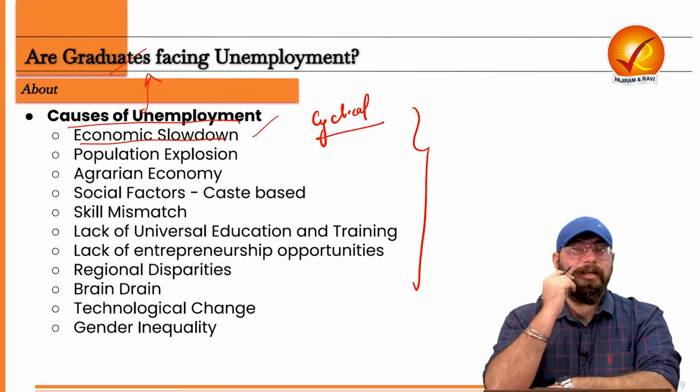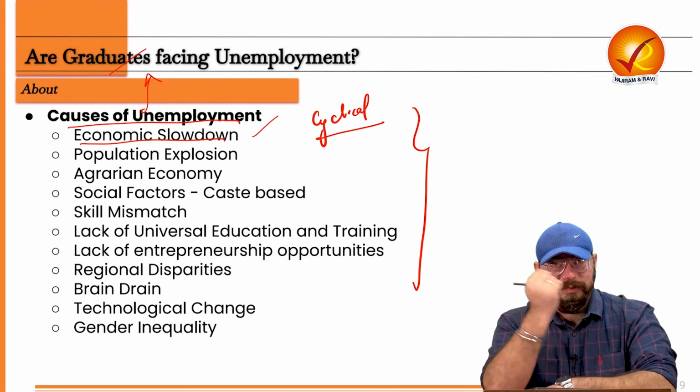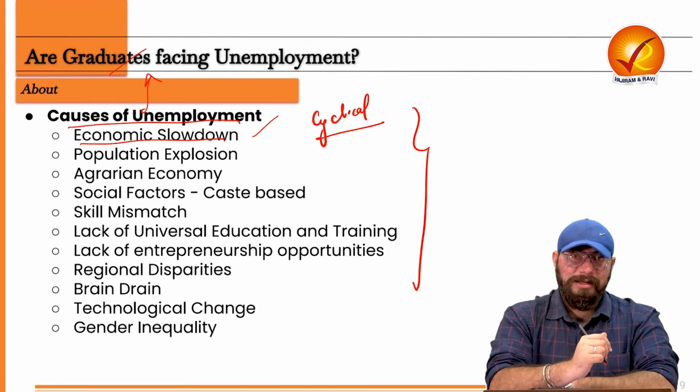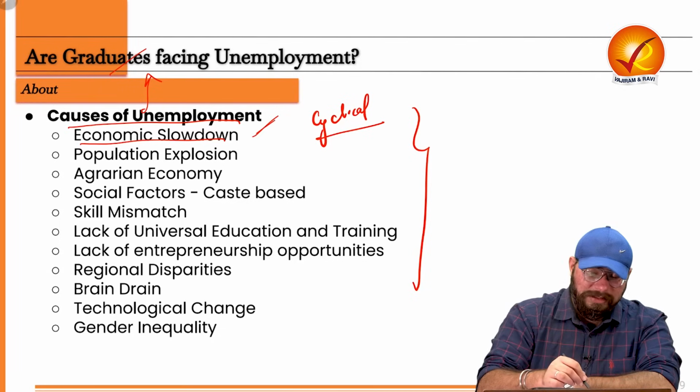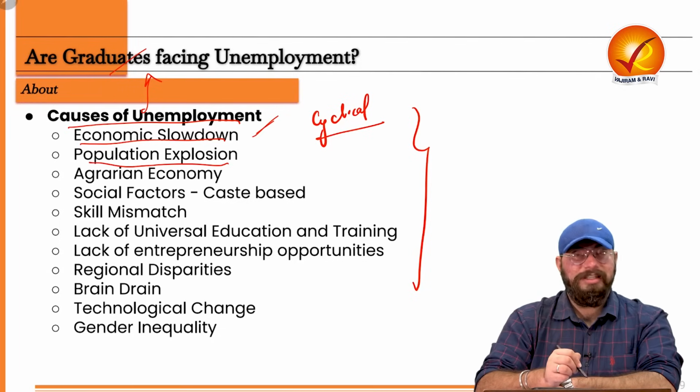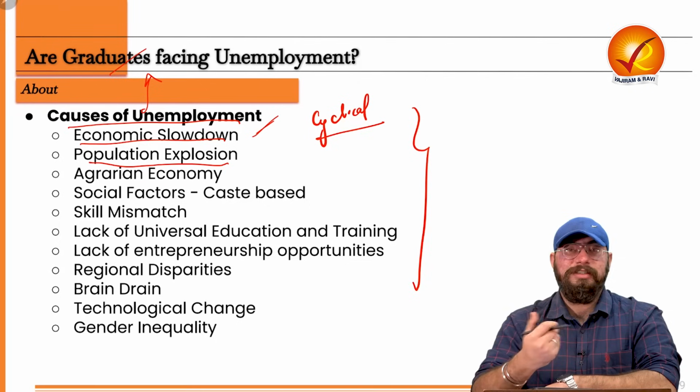So these news we keep on hearing, and now we keep on hearing these news in relation to India also, right? That these many mass layoffs are happening in a variety of companies. Why is this the case? Because of the economic slowdown and also population explosion. Now, this is a case which is unique to India.